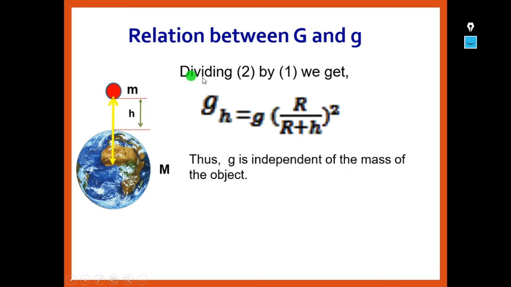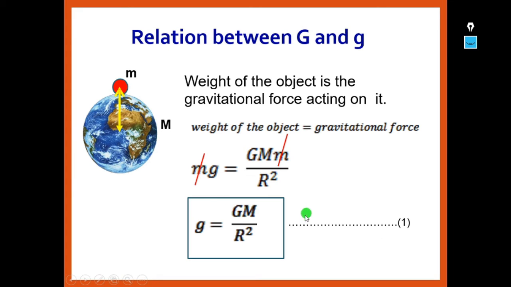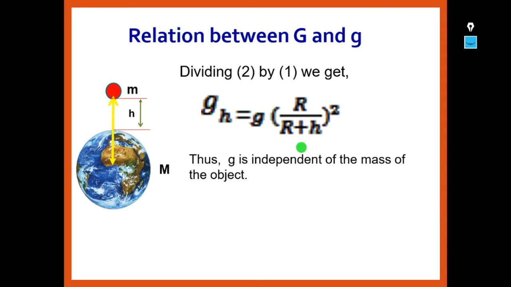So dividing equation 2 by 1, we have one equation here at a height h, and the first equation normally on the earth's surface. If we divide equation 2 by 1, we get gh is equal to g into R by R plus h whole square. That is, acceleration due to gravity is independent of the mass of the object.